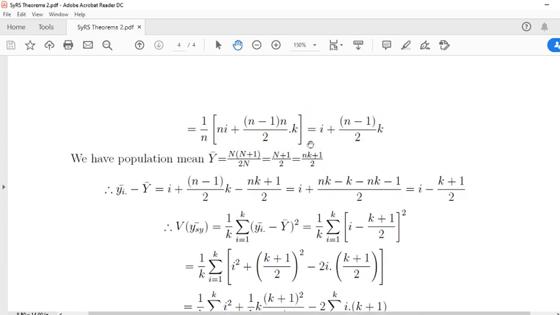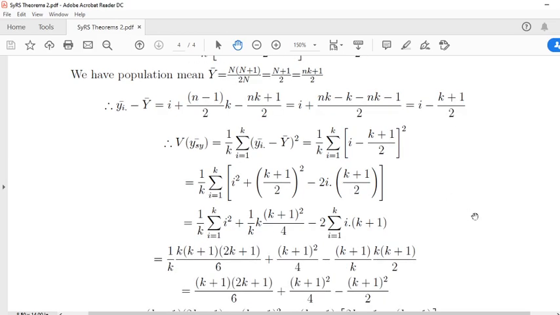This is equal to i plus, with simplification, nk minus k, minus nk minus 1 divided by 2, is equal to i. Here nk gets cancelled, and this minus is common, giving k plus 1 by 2. Instead of y bar i dot minus y bar, we can write this term.